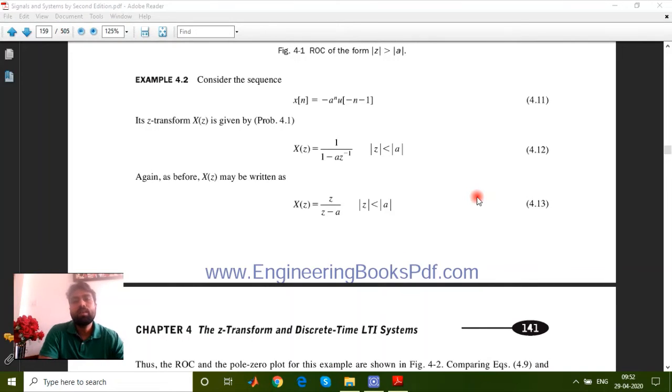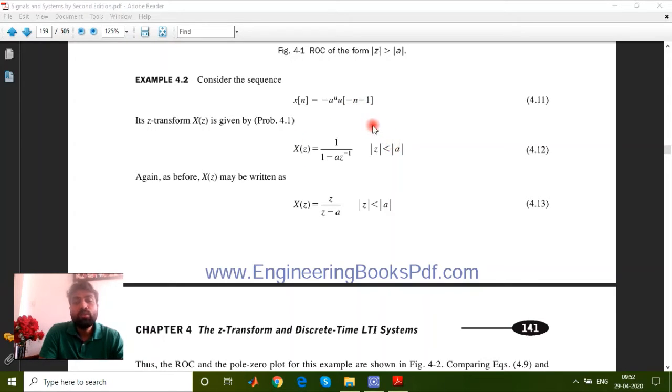Taking another example in the same sequence. Here the sequence has been created by taking the unit step function shifted, as well as taken to the opposite side, meaning the negative axis. In this category, if we see x[n] equals minus a raised to power n u[minus n minus 1], how can we get this?